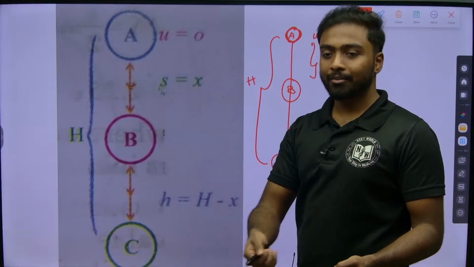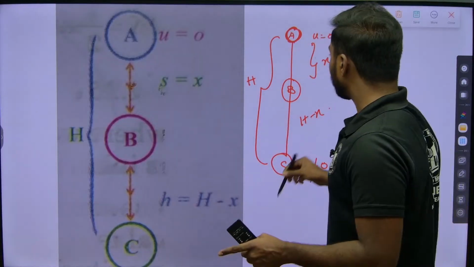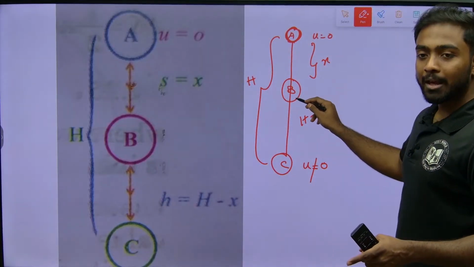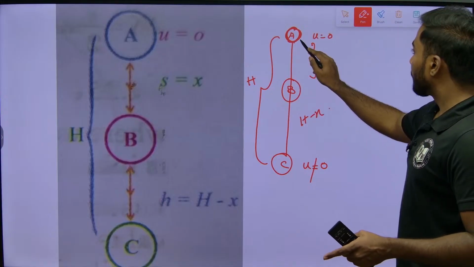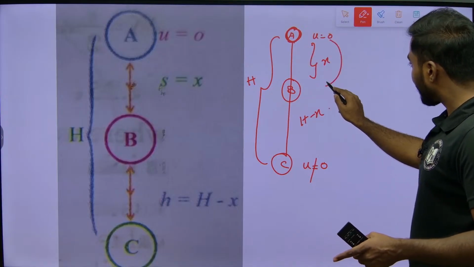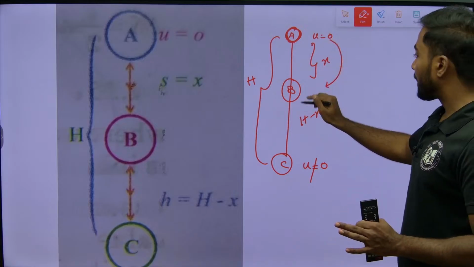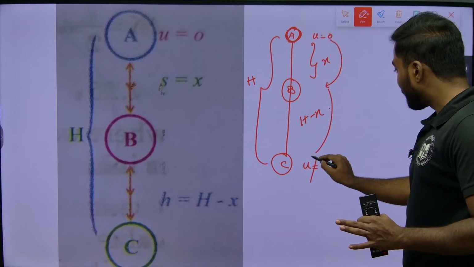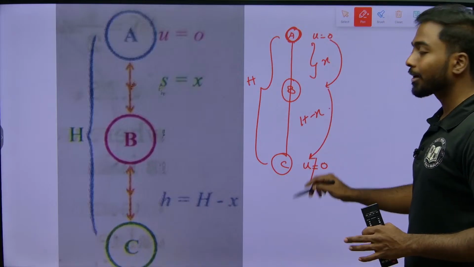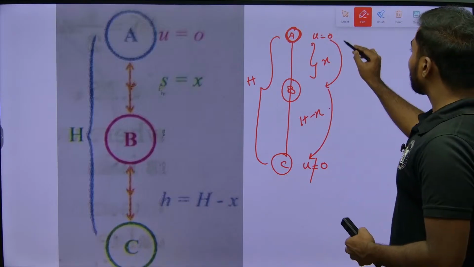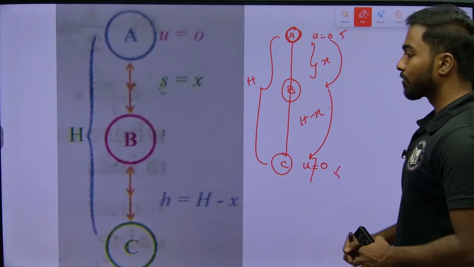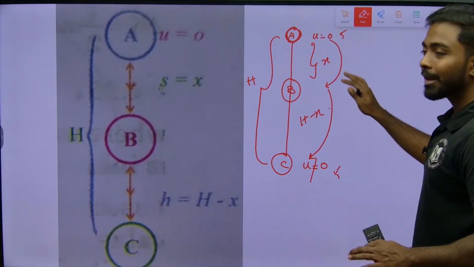If acceleration is there, velocity will be there, so the object will have kinetic energy. So potential energy is converting to kinetic energy. The total potential energy will be converted into total kinetic energy. If 5 is here, here also will be 5. Understood the diagram, right?